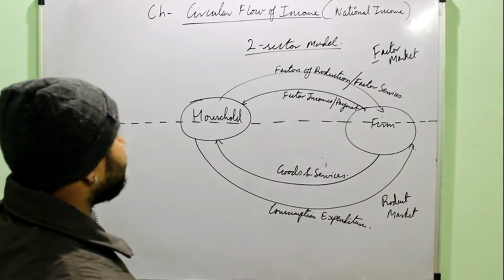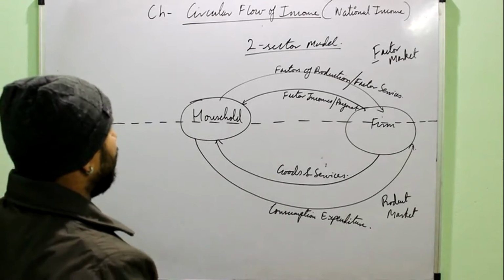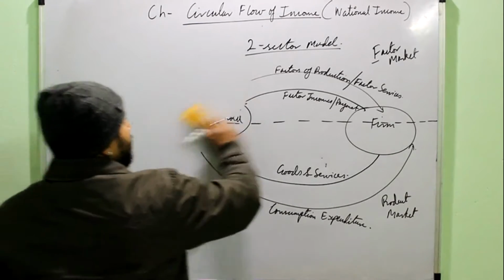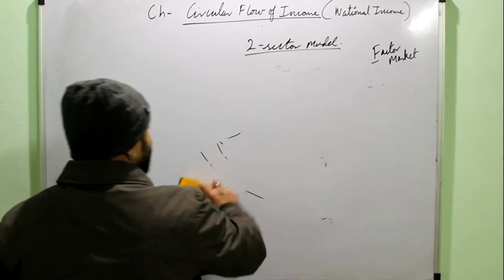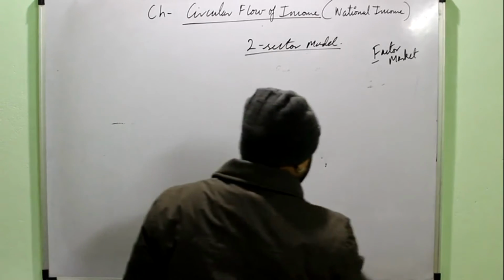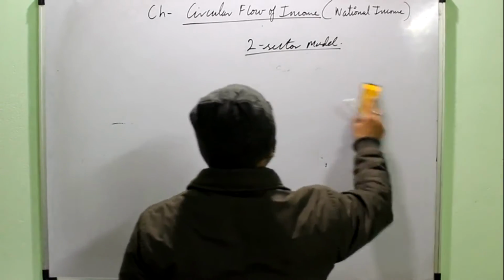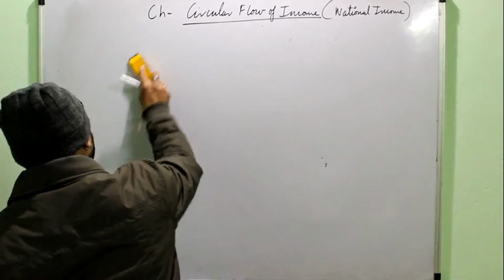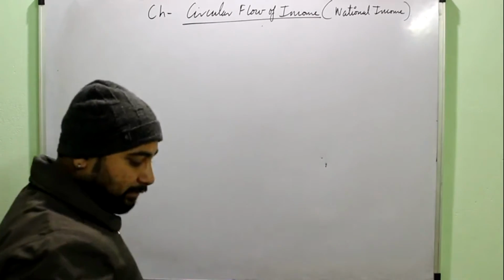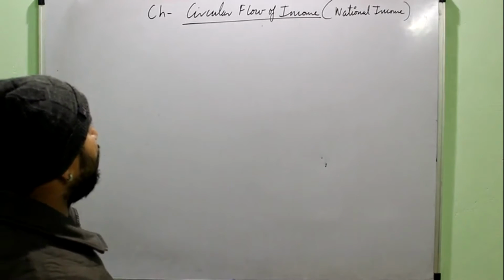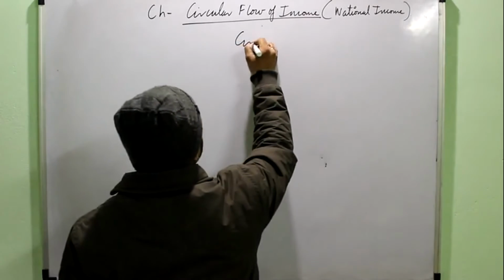Okay, this whole circular flow of income you have to understand very carefully, and you have to use it whenever you are facing a problem in understanding any part of national income, or maybe the further chapters of macroeconomics. This concept can be used. Again, this circular flow can be divided into two parts.